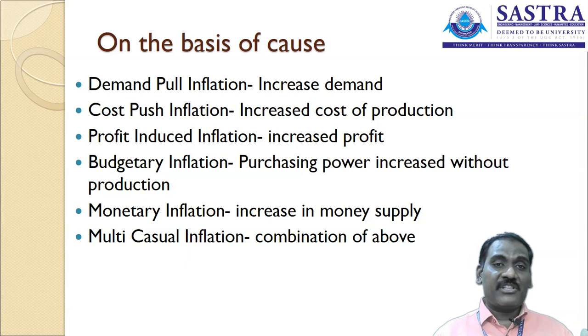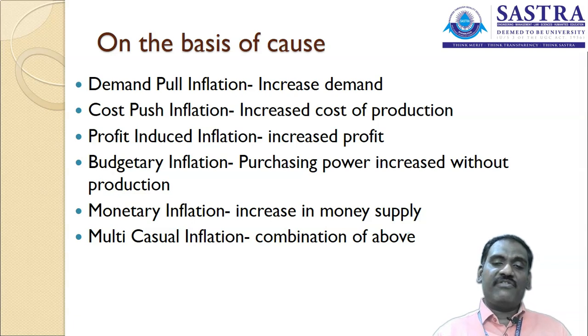Inflation is not a suitable situation for the country. It may be suitable for the manufacturer, the wholesaler and the retailer, but it is not suitable for the government. The government wants to regulate and control the price level in the economy. That is an important aspect. So the first one, demand pull inflation, is the result of increased demand in the market for a specific group of products.